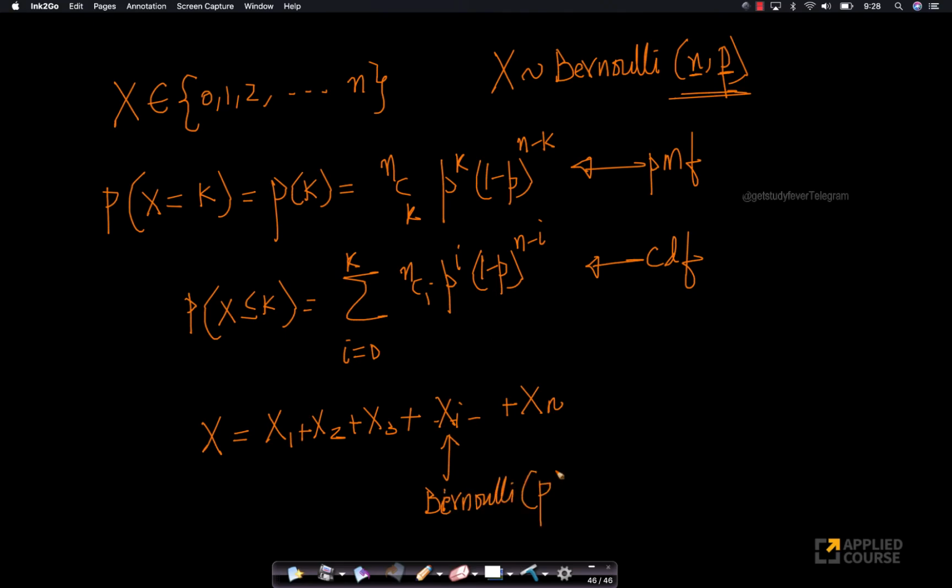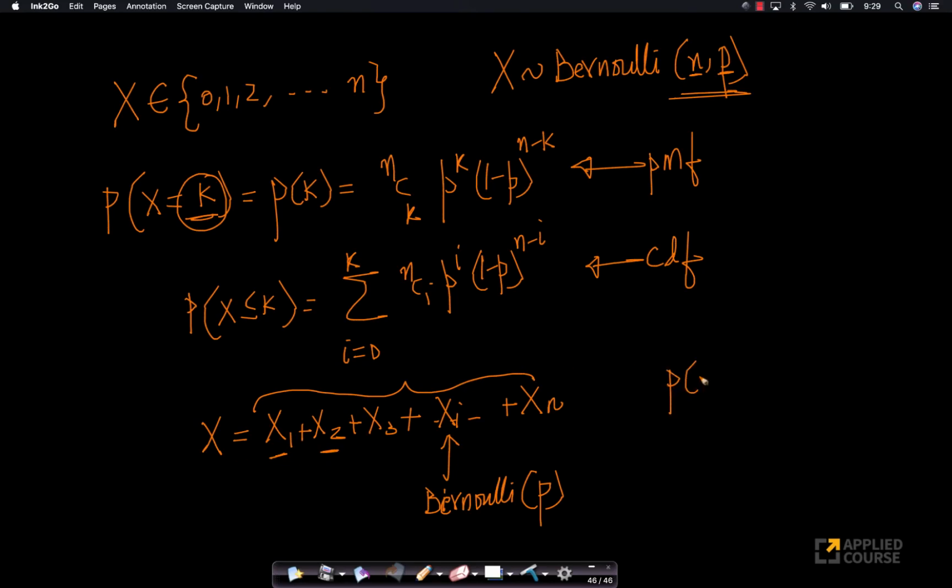You can think of it this way, right? Because look at this. When I ask what is the probability that I get K successes, that is equal to asking what is the probability that the sum of these random variables equals K. Because if I get a success here, I'll get a value of 1. If I get a success here, I'll get a value of 1.